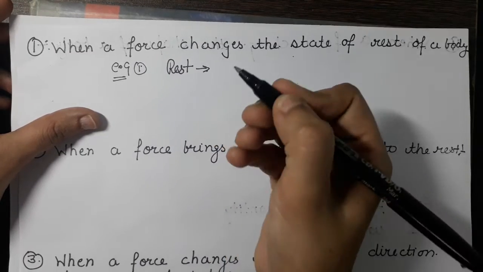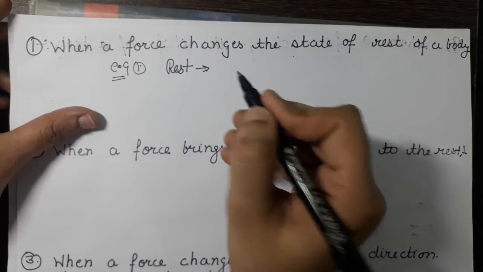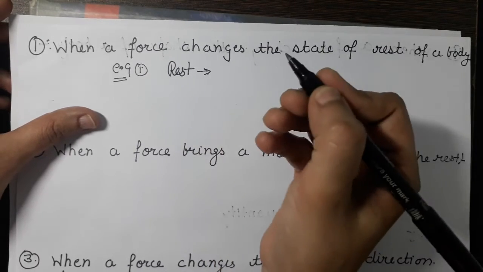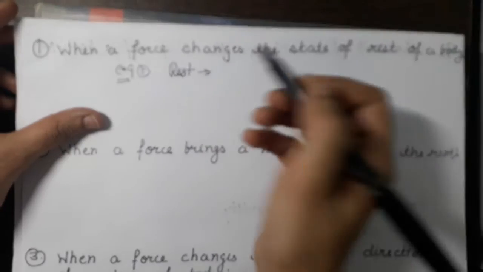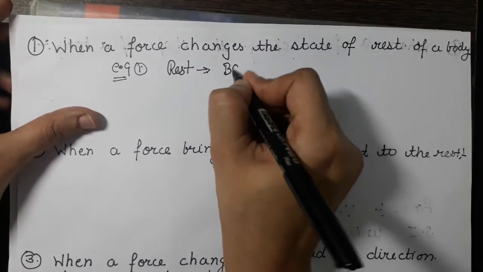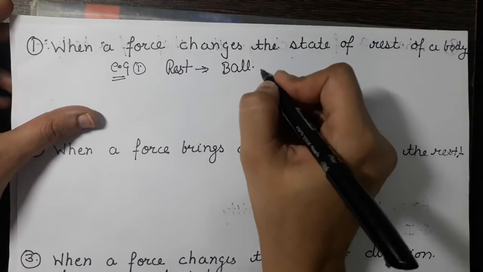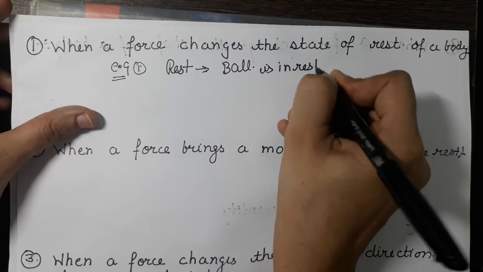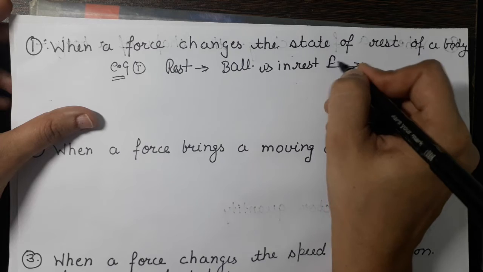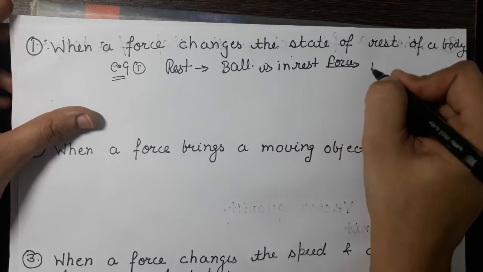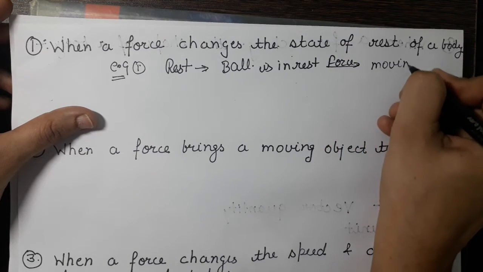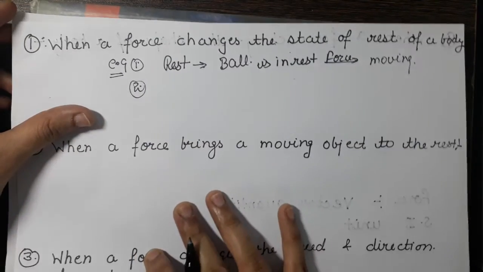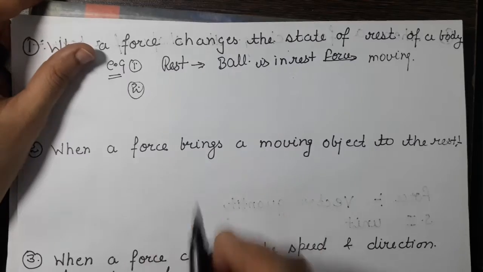When a player kicks the ball, it will move, that is, it will come in the state of motion. So this is the first example, that if ball is at rest, then by applying a force, it will start moving.